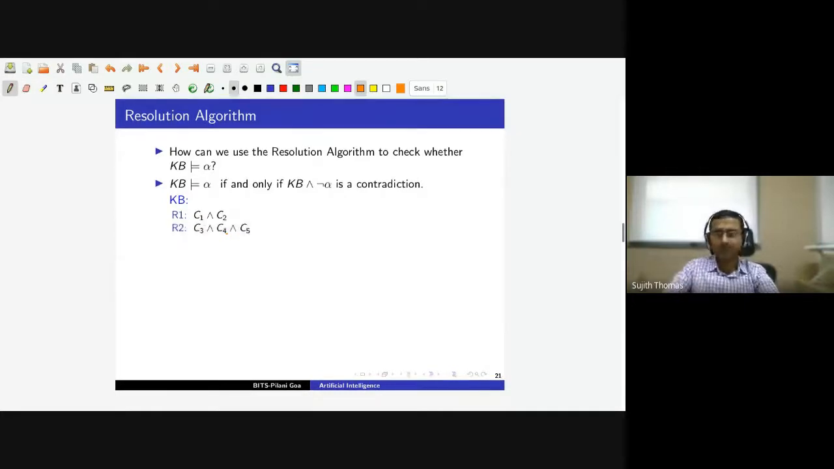Similarly, we may have more sentences in our knowledge base. So let us say another sentence we have is clause C3. So C1, C2, C3 are all clauses, and we are representing sentences in conjunctive normal form. So let us say we have another sentence, C3 and C4 and C5. When we are asserting that this sentence is true, again, all the clauses must be true: C3 must be true, C4 must be true, and C5 must be true.